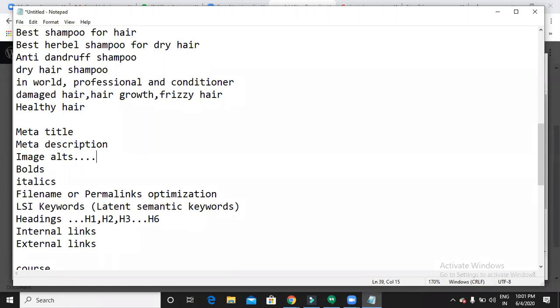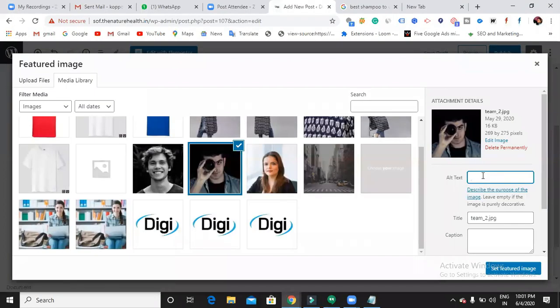And one more thing, you have to use alternative text for the images because if you have a large number of images, your website loading speed will be very low. If you use alternative text for the images, it would be easy for Google to find out what the image is all about. That is why I'm writing alternative text for the image. Simply we call it image optimization. Try to have your keyword in the alternative text. Whatever image you choose, it shows alternative text, so here you need to write a text. Shampoo use dry hair.